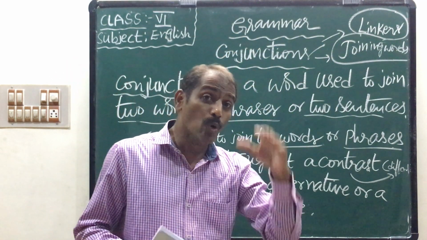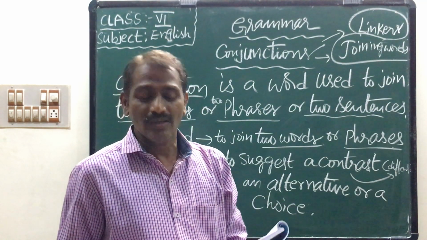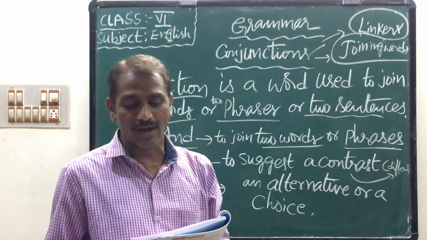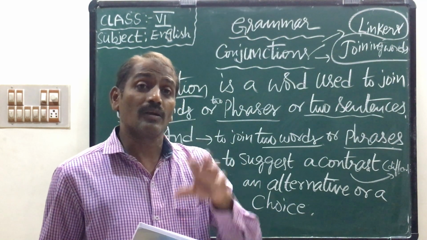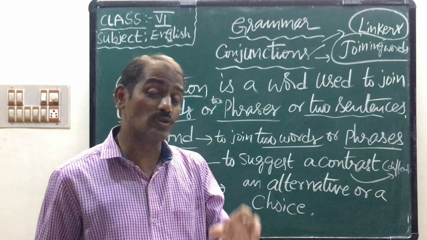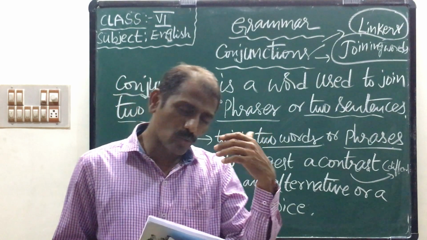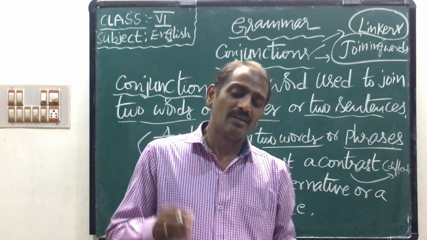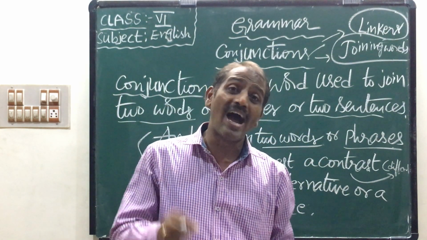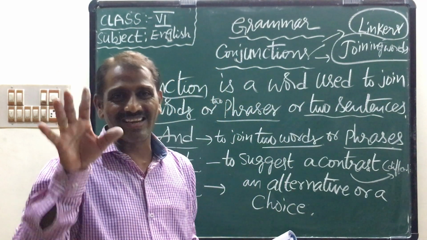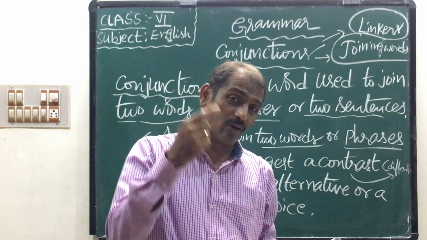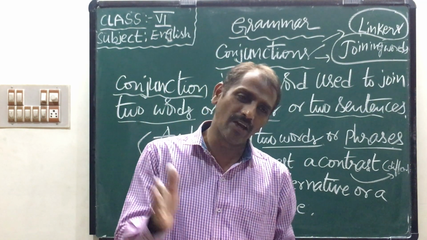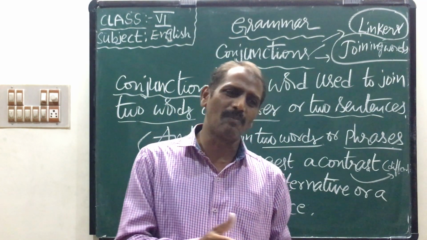Next, children, you should do like this. You see, a paragraph is given. In the paragraph, some conjunctions are hidden. Read the passage and identify which conjunctions are there. Children, take your pencil. I am going to read the paragraph, and you also read the paragraph.